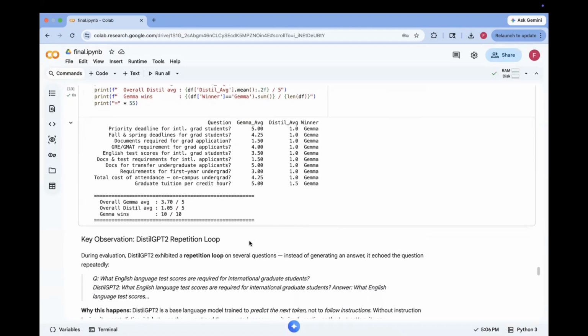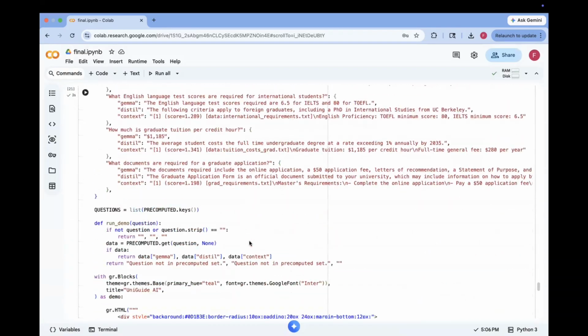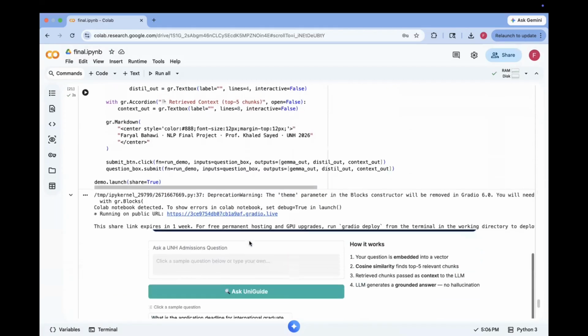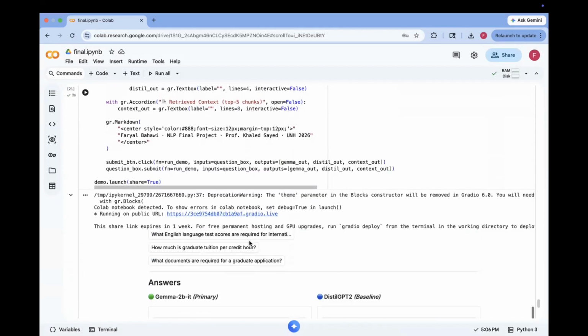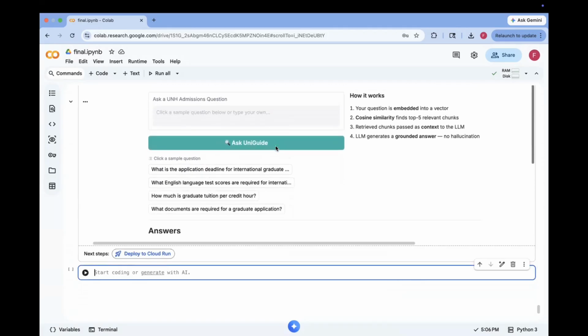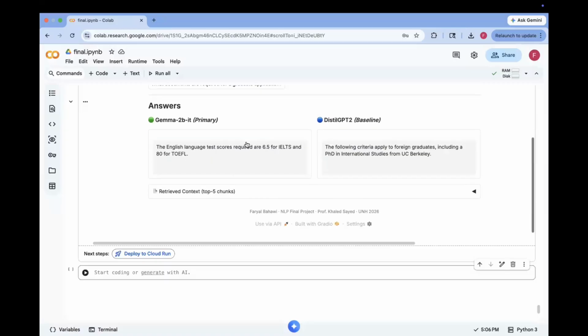And now let me show the system running live. Here I built a simple Gradio interface so you can see the full pipeline in action. So I can choose a question from here. What English language test scores are required for international students? Ask UniGuide AI, and here is the answer.